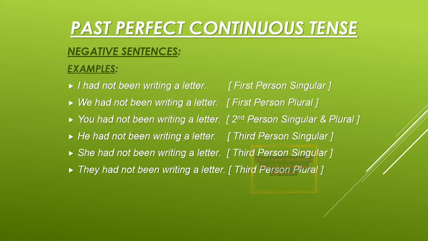Now the examples for negative sentences are: I had not been writing a letter, full stop. We had not been writing a letter, full stop. You had not been writing a letter, full stop. He had not been writing a letter, full stop. She had not been writing a letter, full stop. They had not been writing a letter, full stop. Now you can see that again after all the subjects we have the helping verb with not in between them, had not been. Writing a letter, writing is the full form of verb, a letter is the object. Now the persons which we have used here are written here under the brackets.